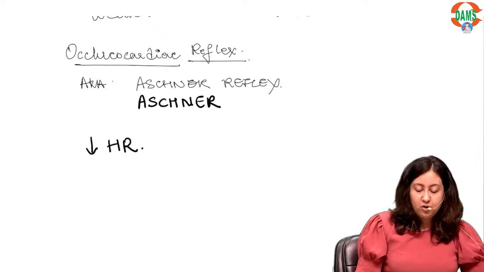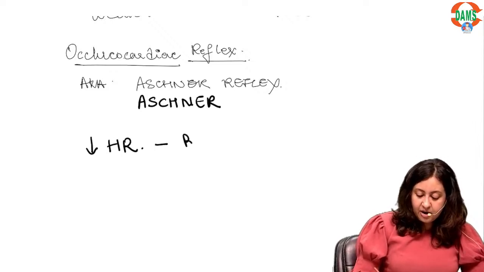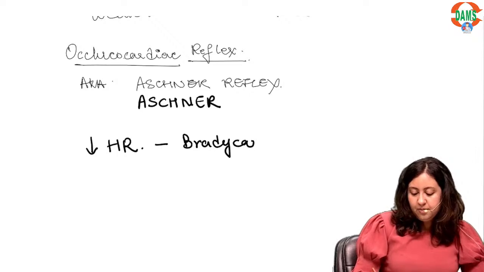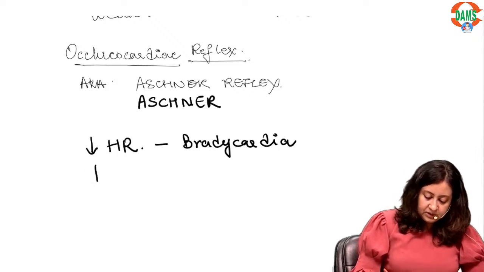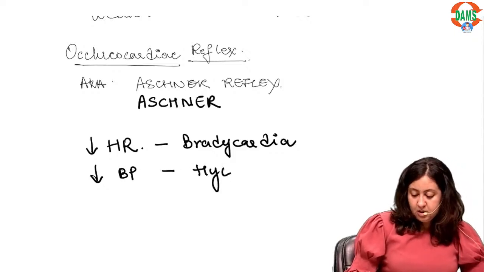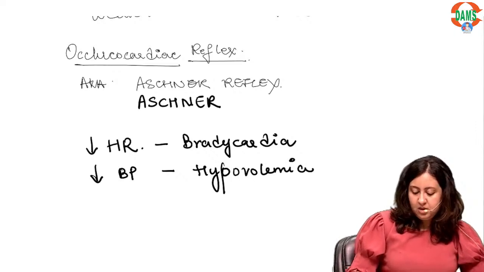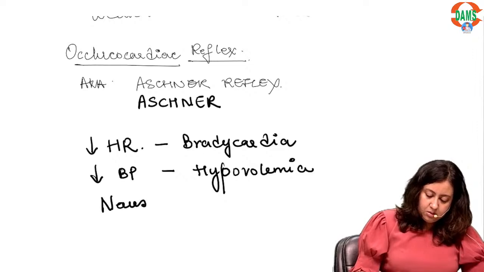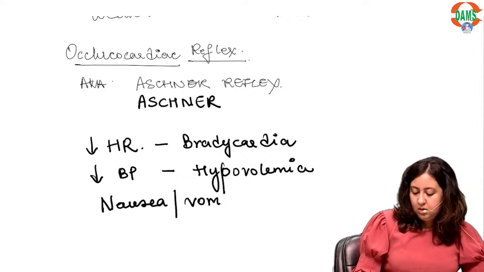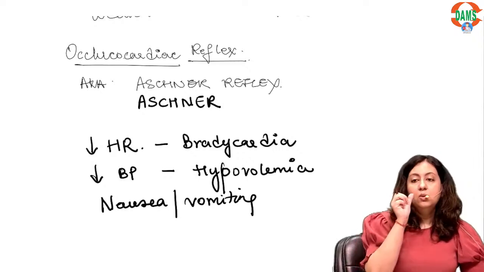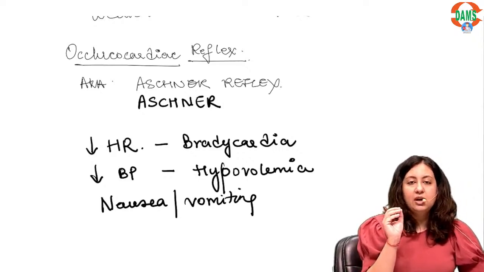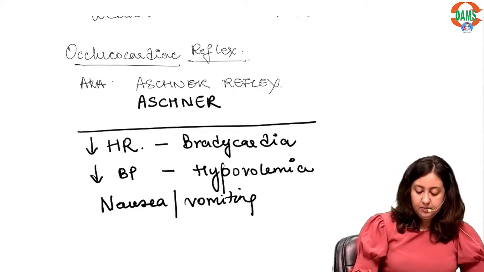There is a triad of oculocardiac reflex: decreased heart rate, which is nothing but bradycardia, decrease in BP, which is hypovolemia, and nausea, vomiting. Why do all these three things happen in oculocardiac reflex? Please don't go into the details of the mechanism, just remember this triad.